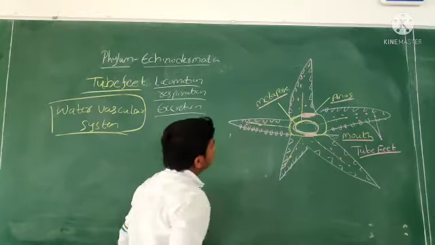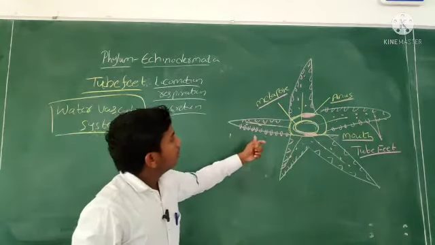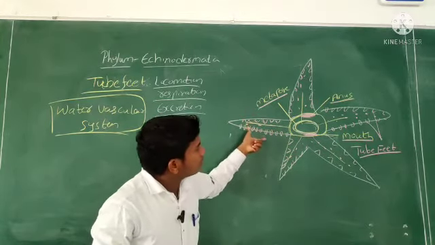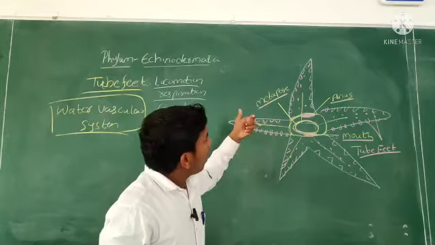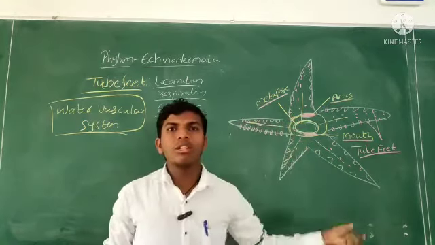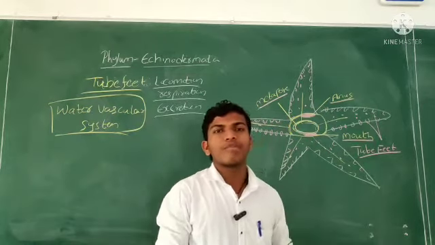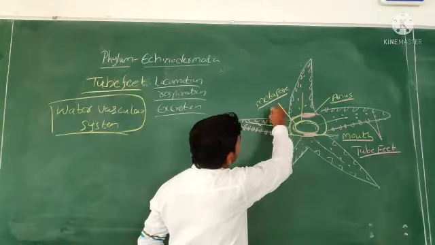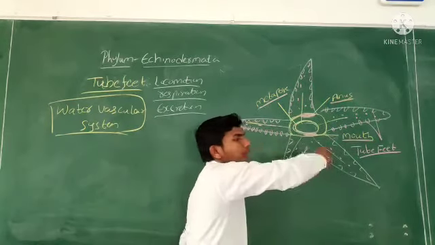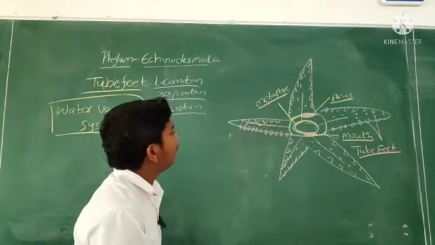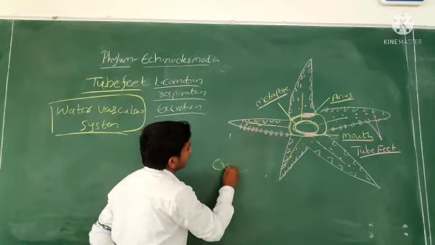So, if the water enters through the madreporite and after that through the 2 feet, water will go to the full surface of the body. Whenever water fills the whole body, the 2 feet are going to expand.